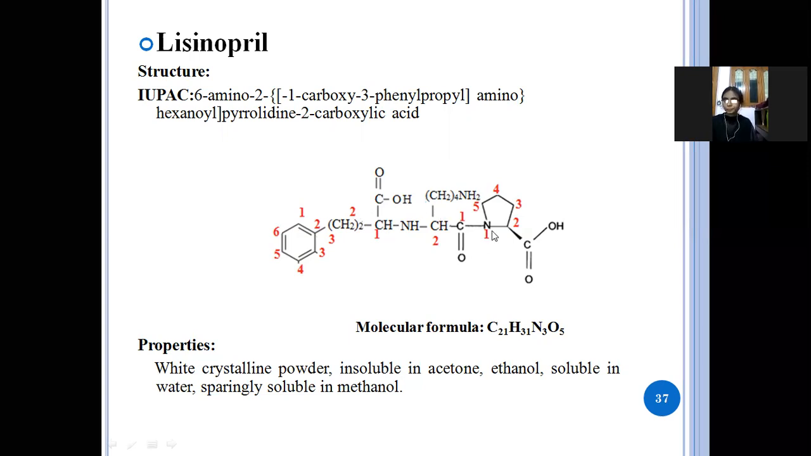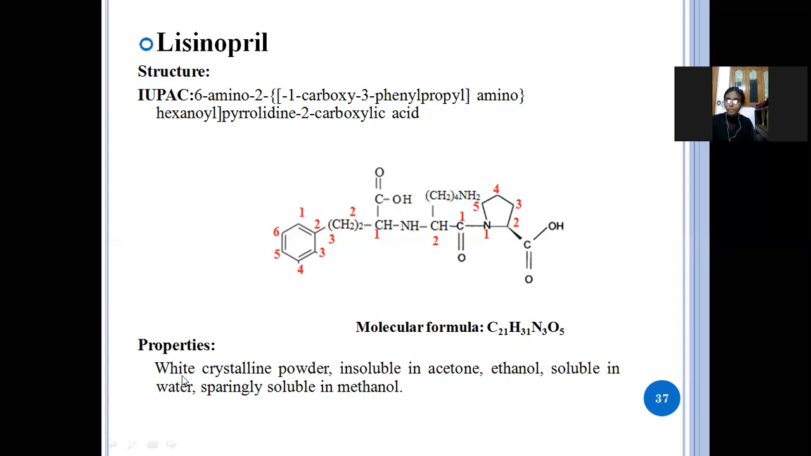See here, 4, 5, 6. So here in the sixth position, 6-amino, here 2 and 1-carboxy, 3-phenyl, 1, 2, 3 carbon atoms means propyl, and here amino, and here 6 carbon atoms means hexanoyl. See here one of the oxygen atoms is there, so it is hexanoyl pyrrolidine 2-carboxylic acid. So this is the structure and IUPAC name.